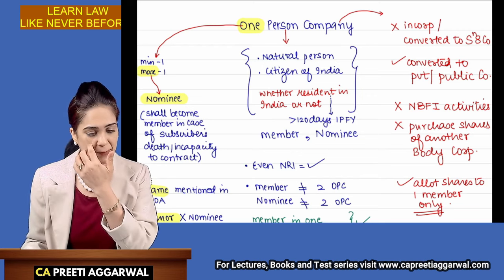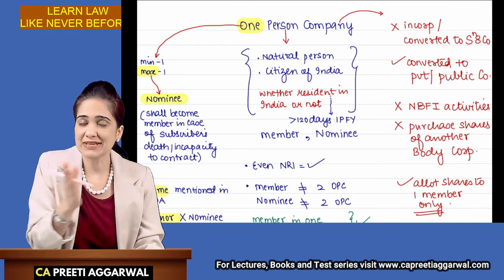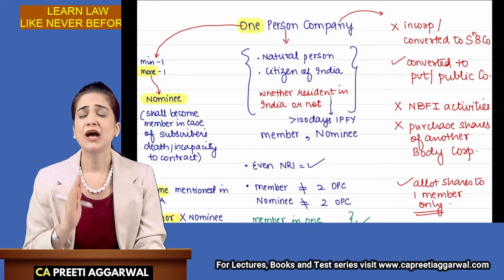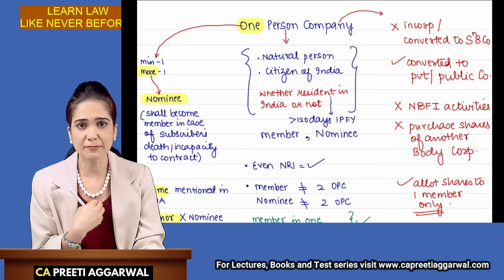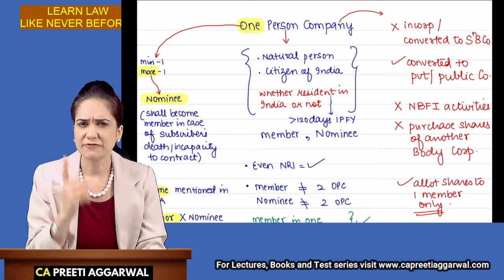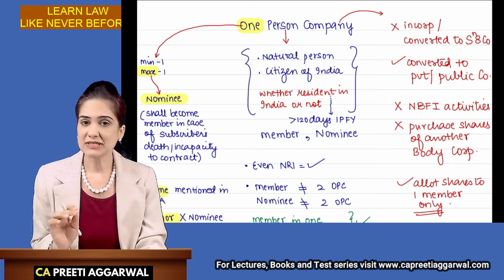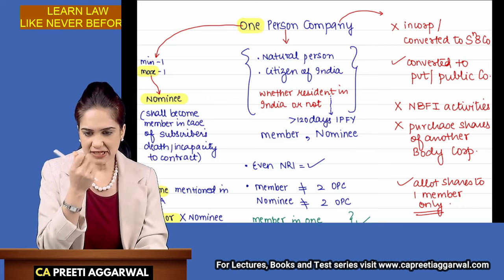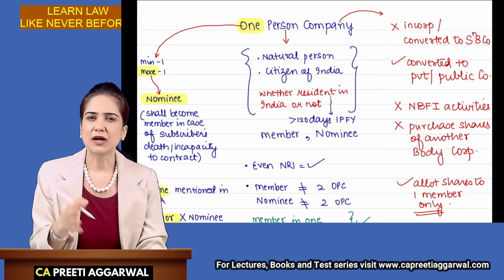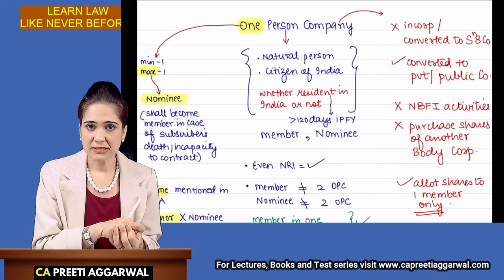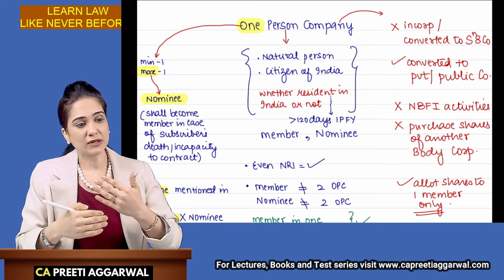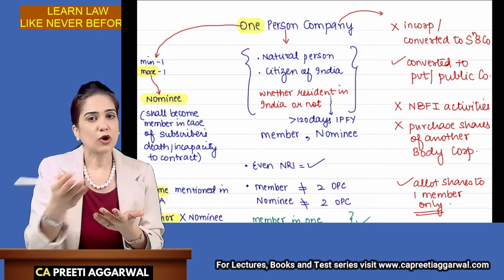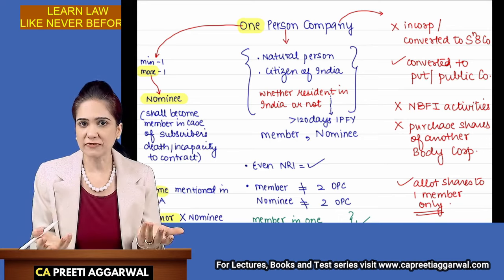I repeat, I have prepared such notes in order to save time. Whatever time is saved, I will utilize it for solving questions. I want to discuss maximum questions, MCQs, which I feel are important and cover everything in just 50 hours. Now, let us discuss the concept of a one-person company. Whenever I discuss this in the regular batch, we normally start with why a one-person company is incorporated. Why will someone not prefer doing business as a proprietor and instead incorporate a one-person company? What are the benefits of a one-person company?